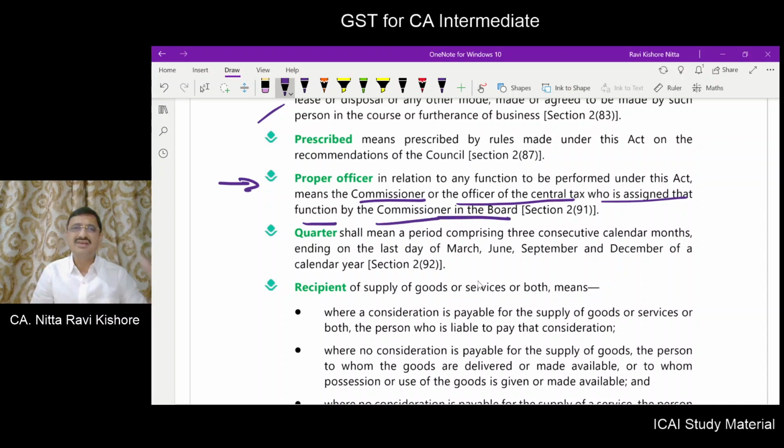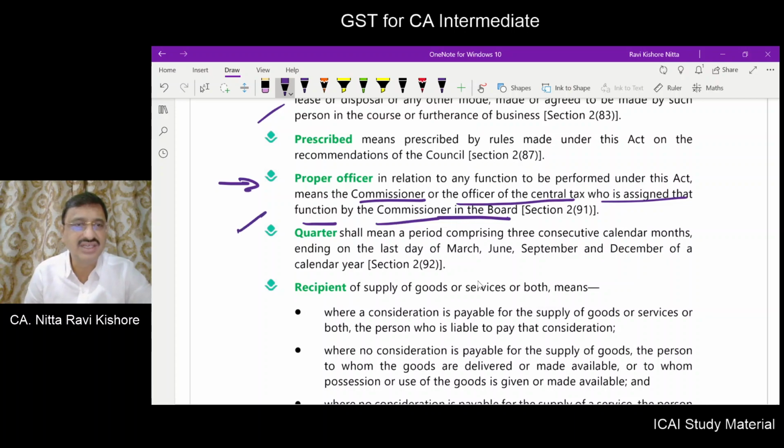So why is a proper officer required? To perform any function under this Act. Who is that? Commissioner or officer of the central tax who is assigned that function by the Commissioner in the Board.